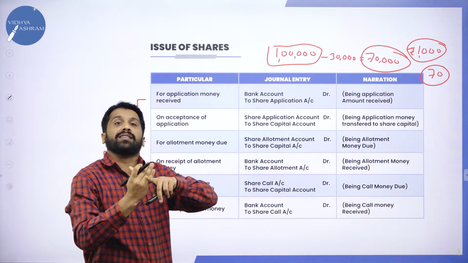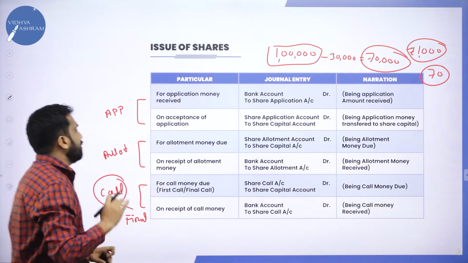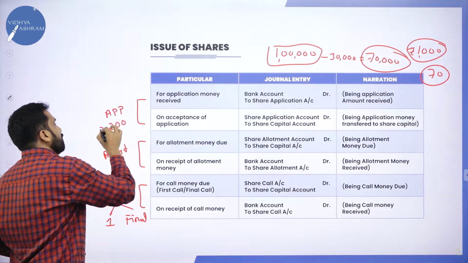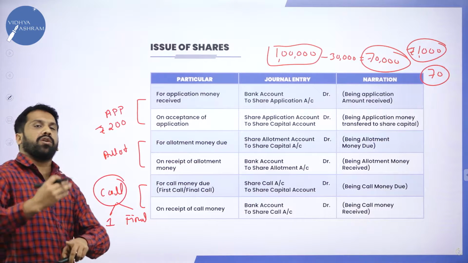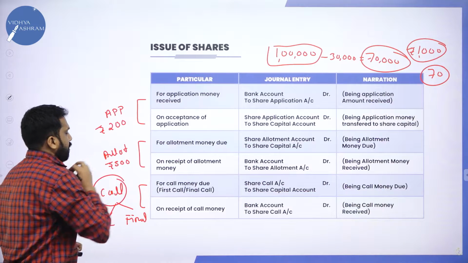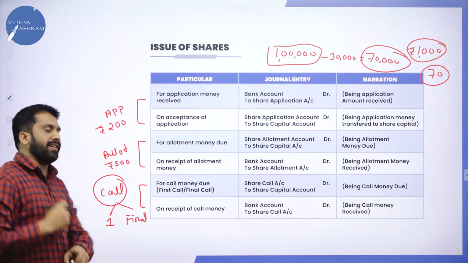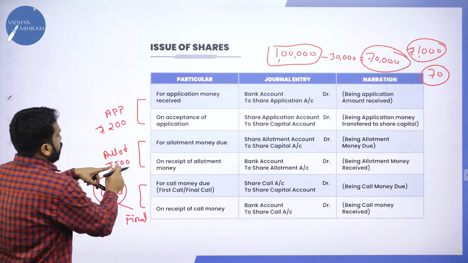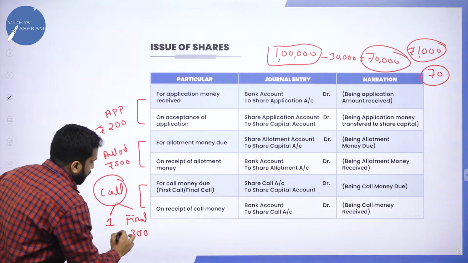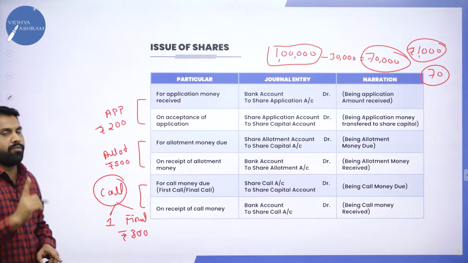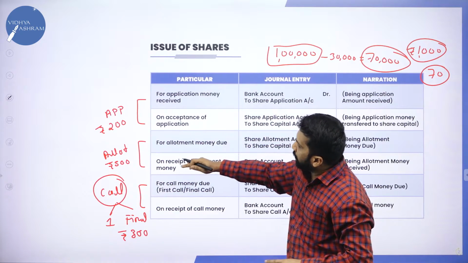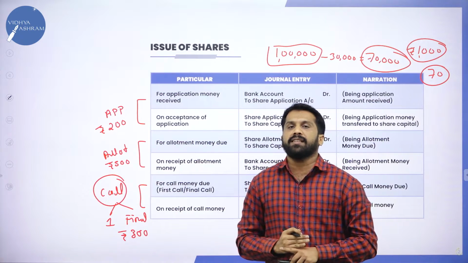Now that 1000 will be divided: on application you have to pay 200. At the stage of allotment, you have to pay 500. At the stage of first and final call, you have to pay the rest. 500 plus 200 is 700, so you need another 300. The total 1000 rupees is divided into application, allotment, first and final call.